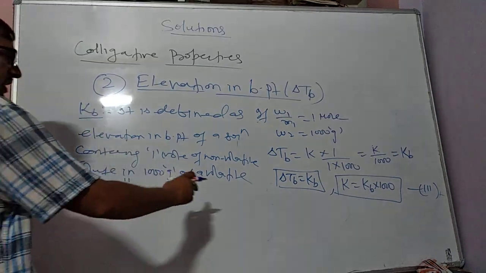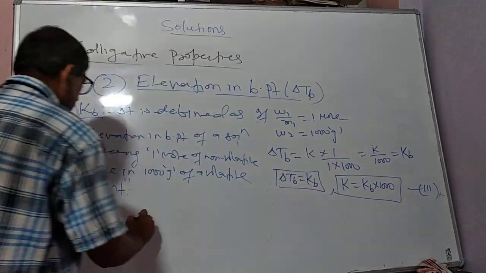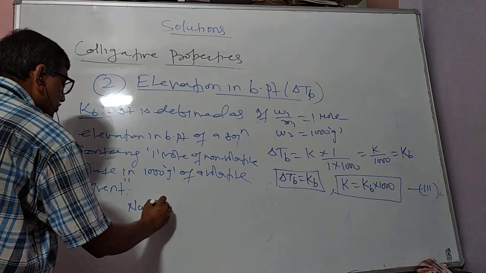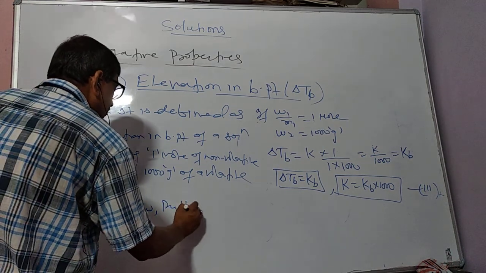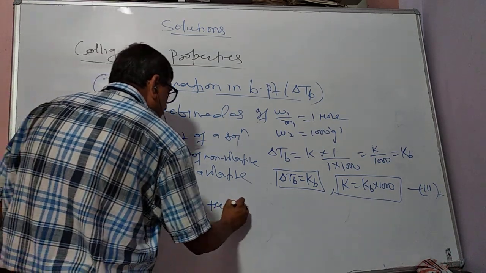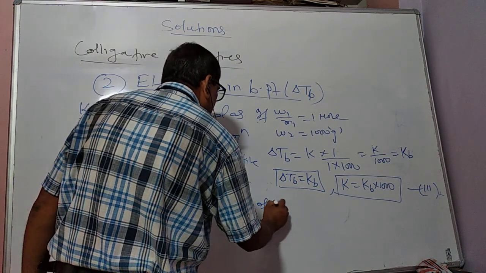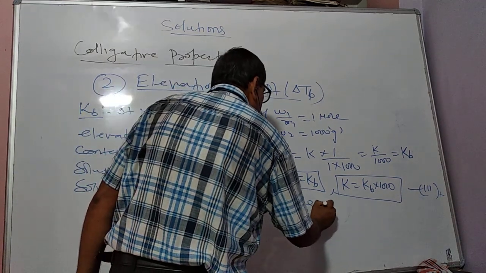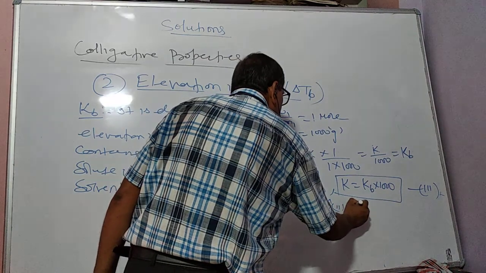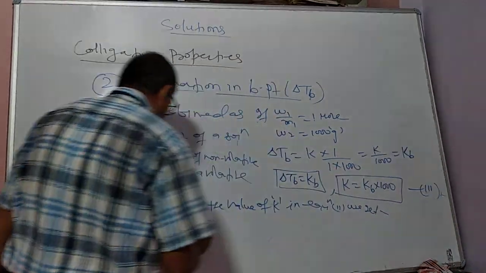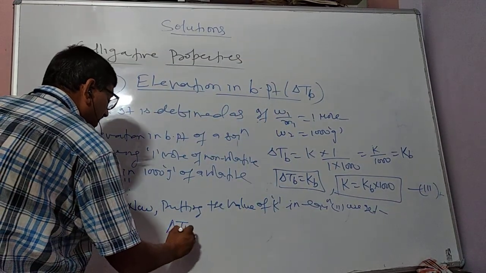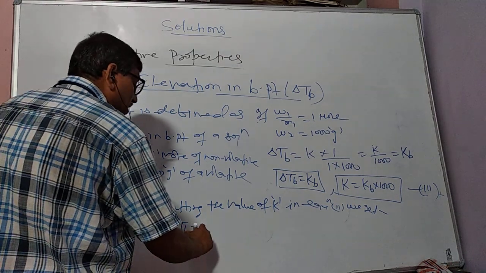Now putting the value of K in equation 2, we get: what is there in equation 2? Delta Tb is equal to K into W1 by M1 into W2.